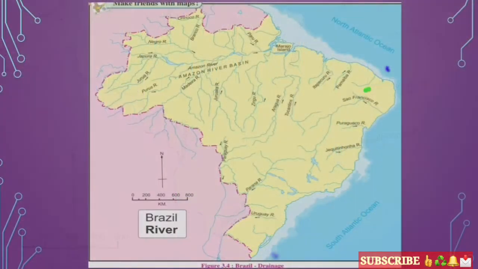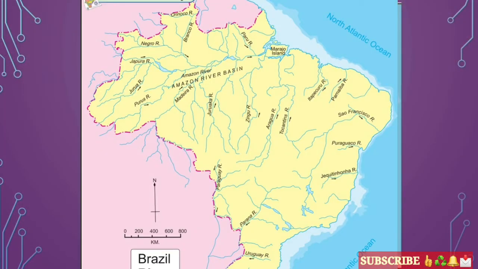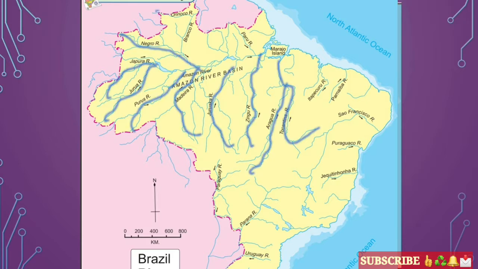Okay students, so in short we have seen the web of rivers in Brazil, and as well as some inner rivers. For example, Tocantins is there, Araguaia is there, Xingu is there, then Madeira is there, as well as Purus, Juruá, Japurá, Negro, Orinoco, Branco. So these rivers are also there.